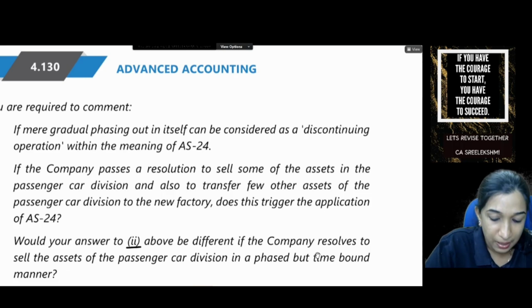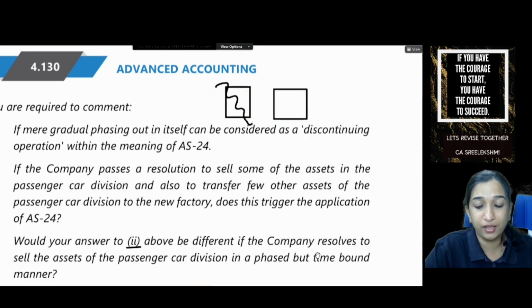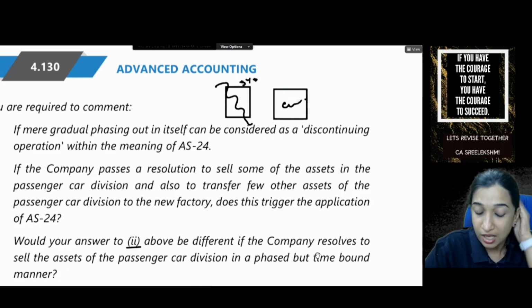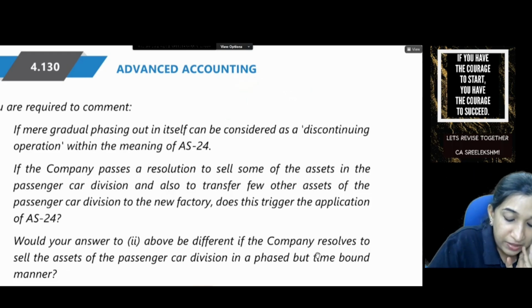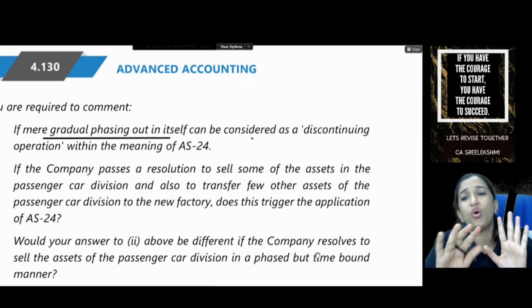So there is a company which was doing passenger cars and commercial vehicles, and you are planning to stop in 5 years, but no specific plan, and you have plans to continue this commercial car division. So first question is, if mere gradual phasing out in itself can be considered as discontinuing operation, no, it cannot.